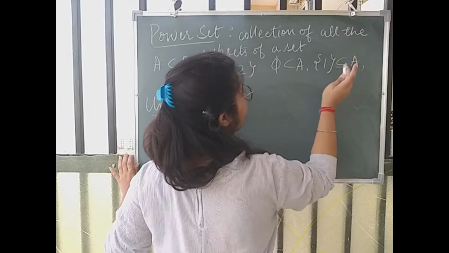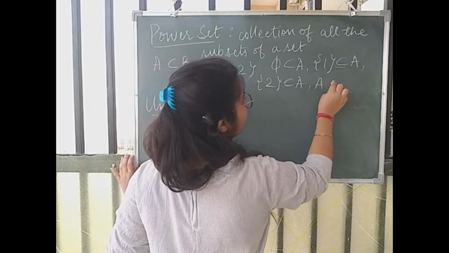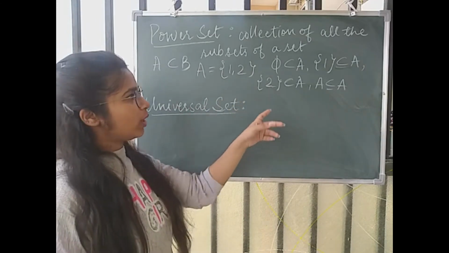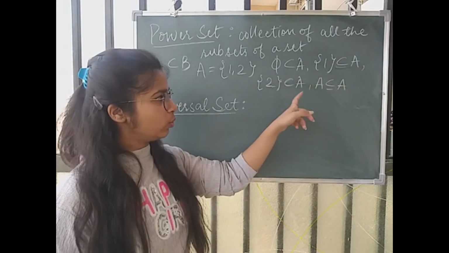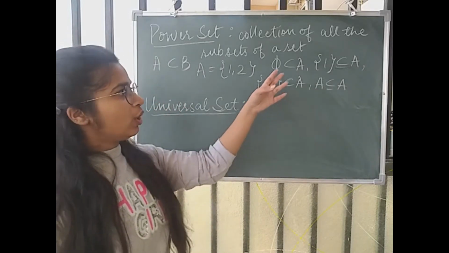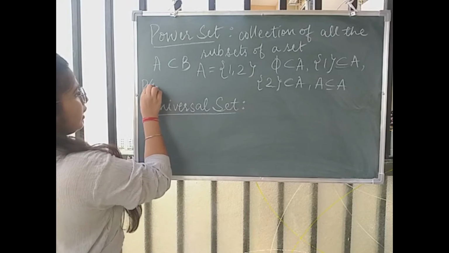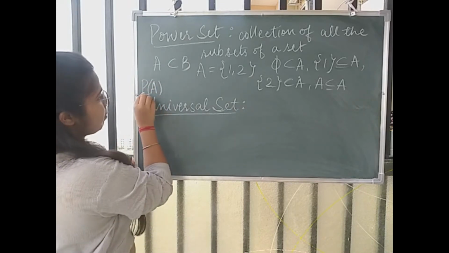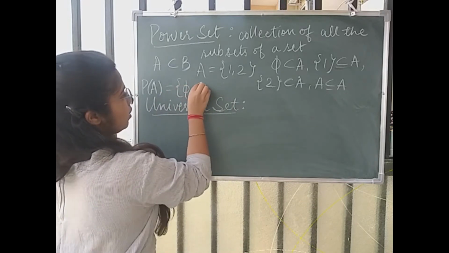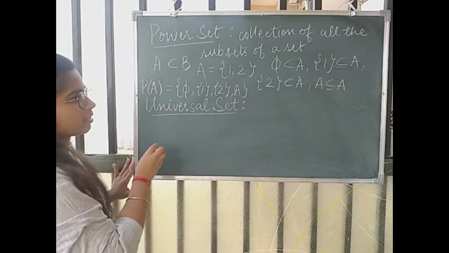And then I write the singleton 2 is also a subset of A, and similarly A is also a subset of A. So basically all the possible subsets of A are phi, singleton 1, singleton 2 and the set A itself. So the total number of subsets of A we have are 4. So we write the power set of A to be P of A. Power set of any set is denoted by P of something, and we write it to be the collection of all the subsets of A and A itself. So this is the power set of A.